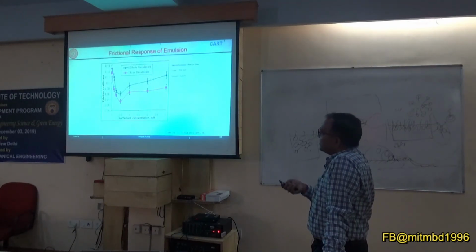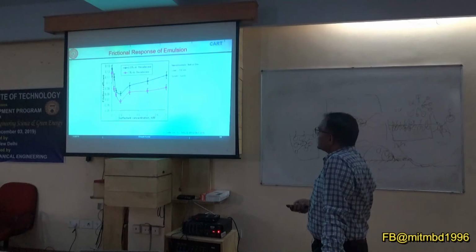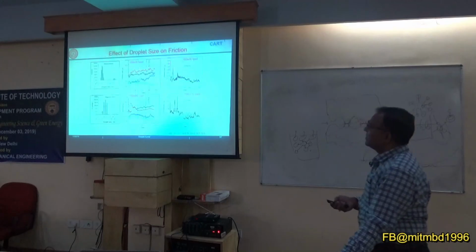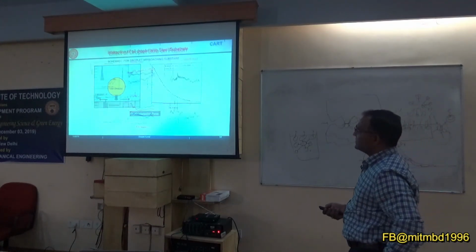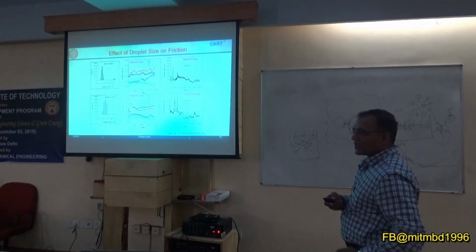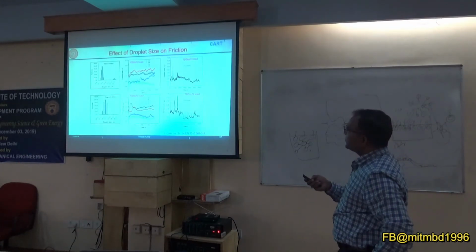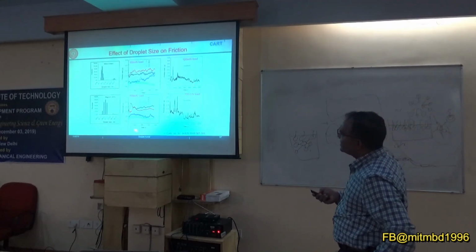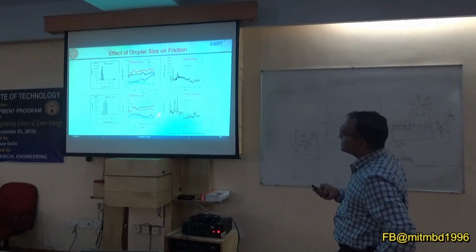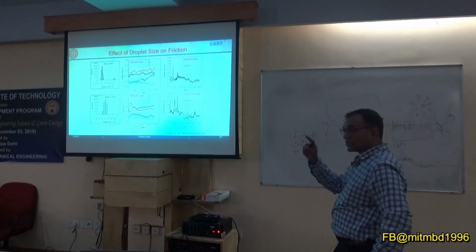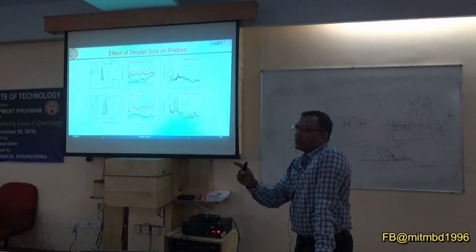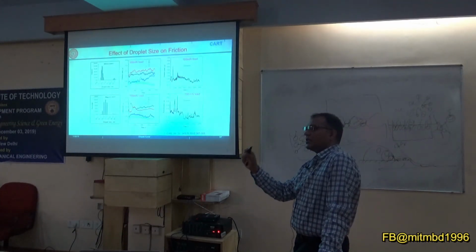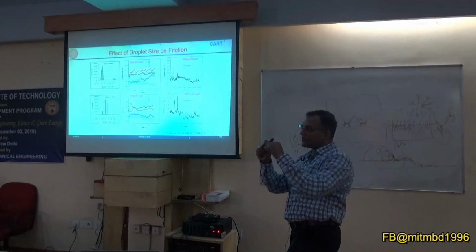Based on this, the concentration effect is again enough now. So finally I will come up with the model. Let me tell you one thing. If you say it's pure oil which lubricates, you can see the pure oil response here, and emulsions are much lower. So actually, in the case of metal working fluid, it's not pure oil which lubricates, it's something else, and most probably it is water in oil, because now you have smaller droplets.